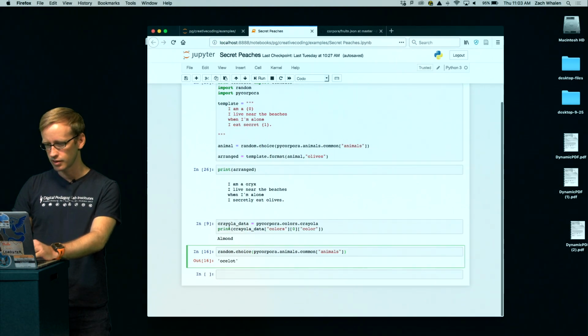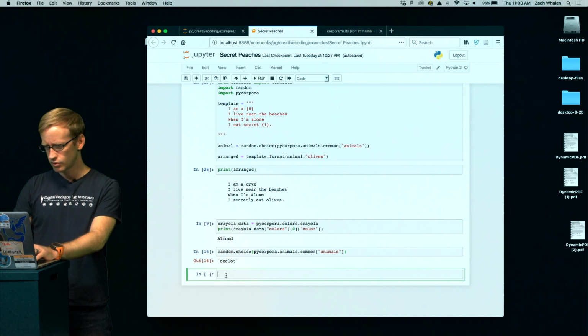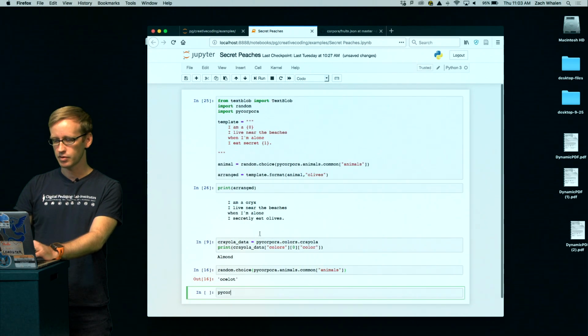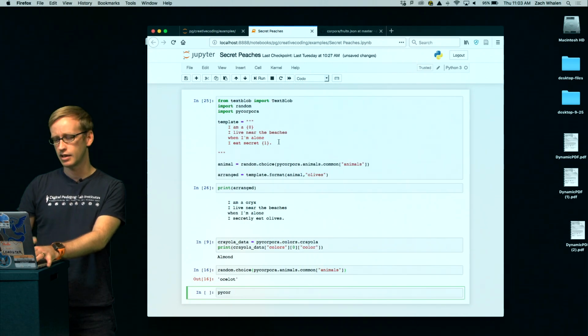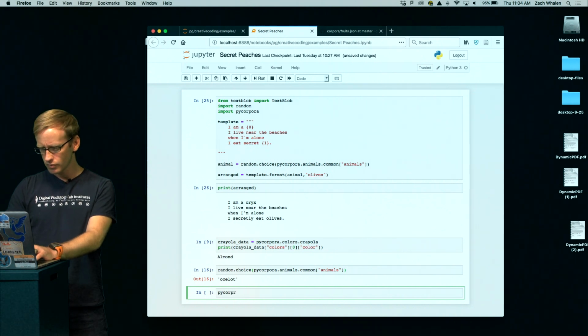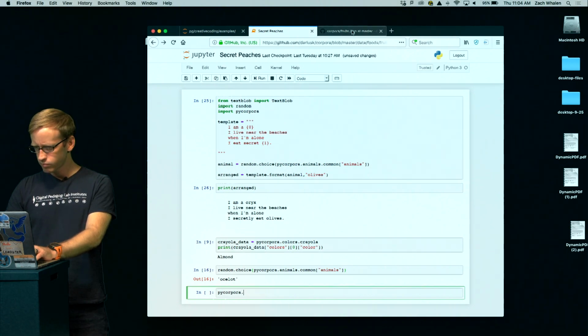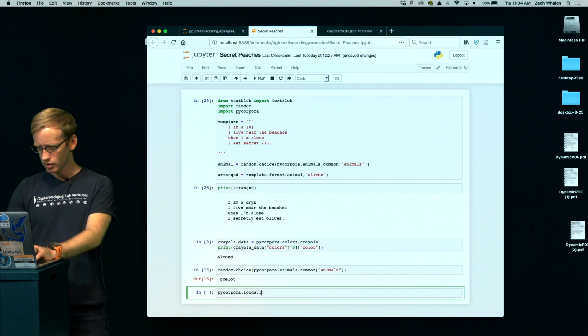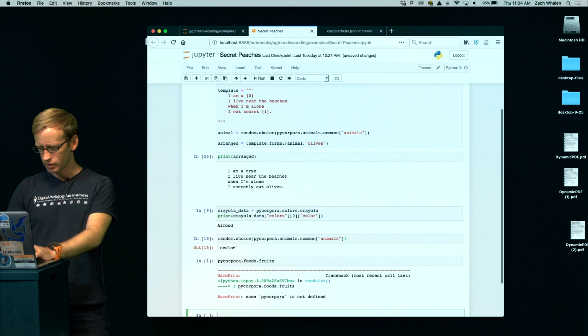So I'm going to do kind of like I did here with the crayon test, to just see what this looks like. I want to just do this in a cell down here. And the way I like to work is have a sort of major working area where my script is coming together, but down here I try different things out and see how they look. So let's see, PyCorpora dot, what was it? Foods dot fruits. Should get us the object.